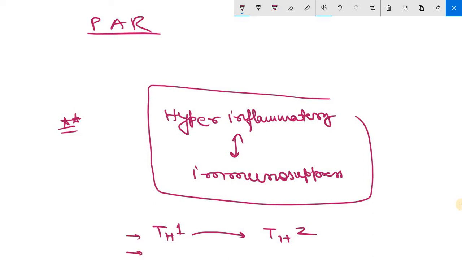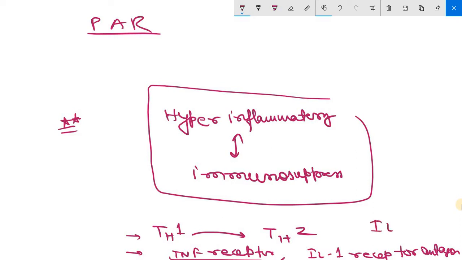There is also production of anti-inflammatory mediators such as soluble TNF receptor, interleukin 1 receptor antagonist, mind it, antagonist we are using, as well as interleukin 10. So these all are promoting immunosuppression.